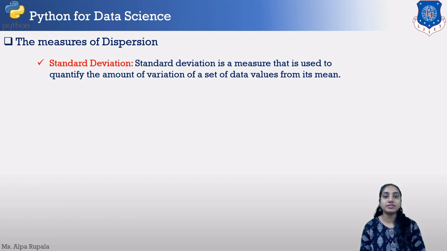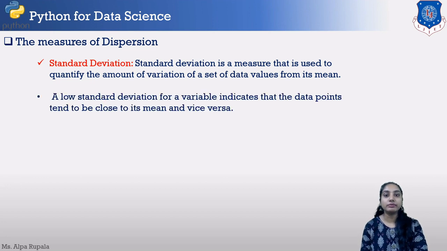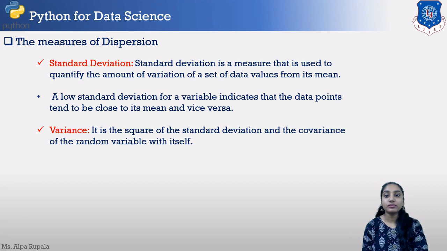So the first one is standard deviation. The standard deviation is a measure that is used to quantify the amount of variation of a set of data values from its mean. Ultimately it will be a plus or minus delta value. It is the amount of variation, that whatever mean value we are calculating can vary by some positive delta value or some negative delta value, and that positive or negative delta value is called the standard deviation. Next one is variance. Variance is the square of the standard deviation.